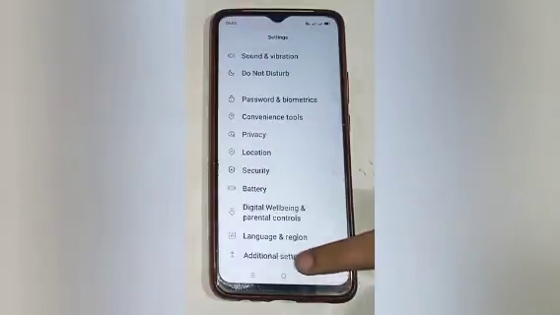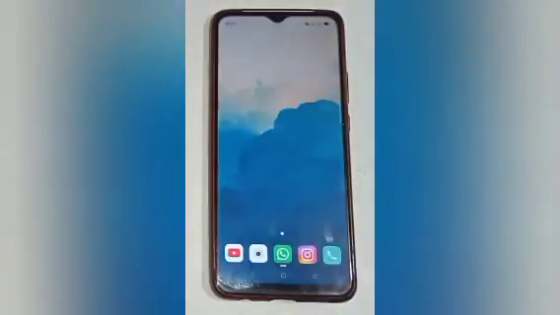And here you will see in this way talkback is off, and in this way talkback related problem is fixed in your mobile phone in this way.